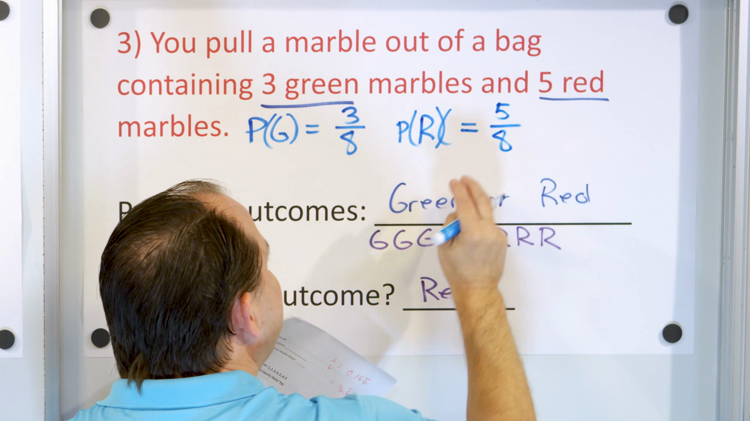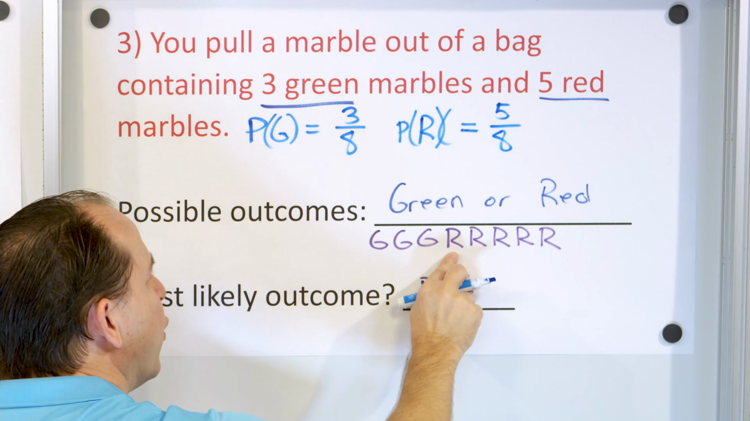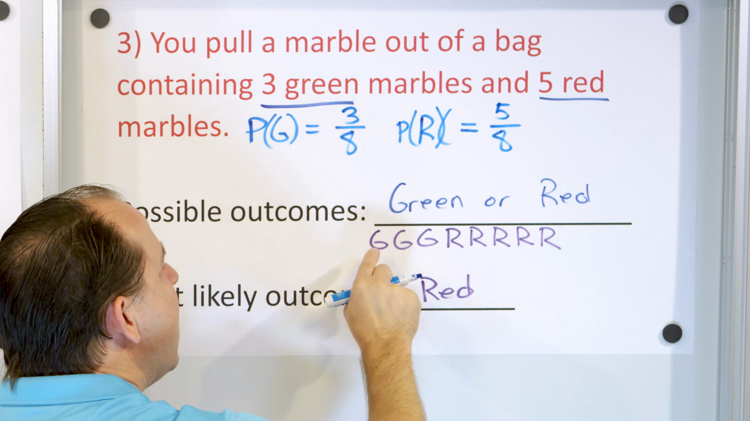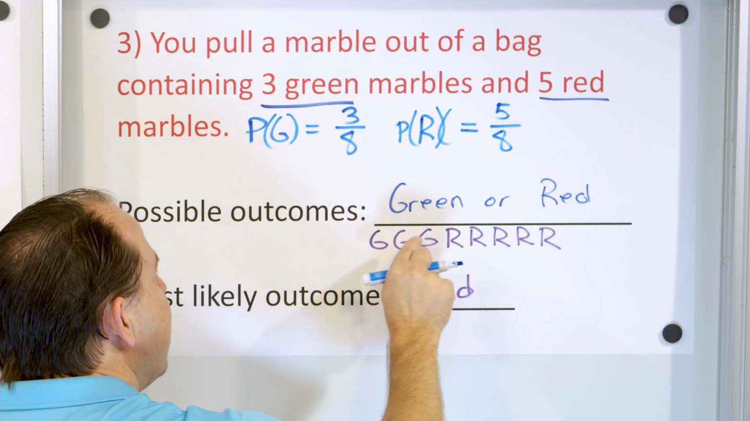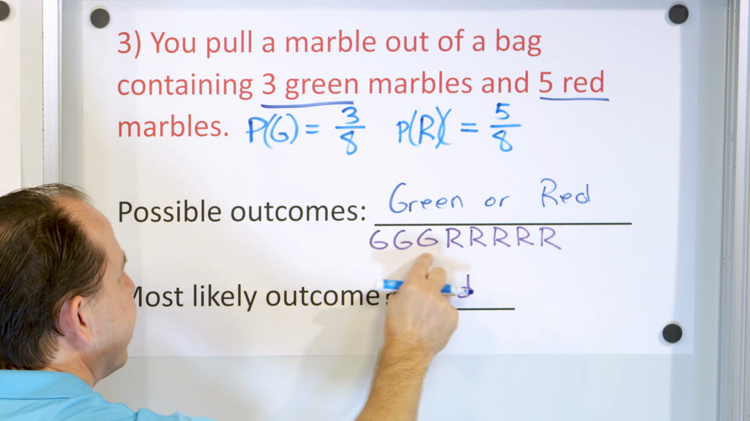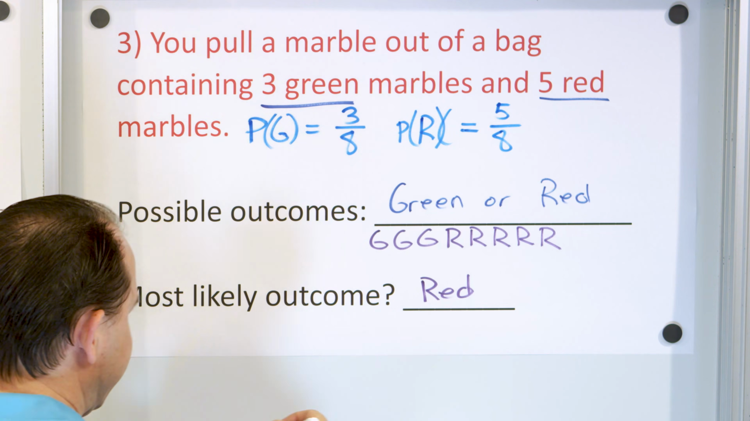So you see, it's the same thing. It's how many ways can I get what I'm looking for in the outcome I'm trying to study, divided by how many total outcomes are there possible. 5 out of 8 here. This one was 3 out of 8. So the probability is 5/8.